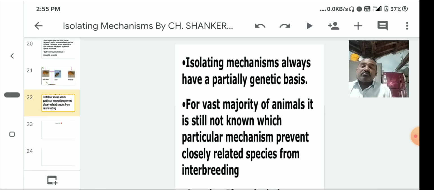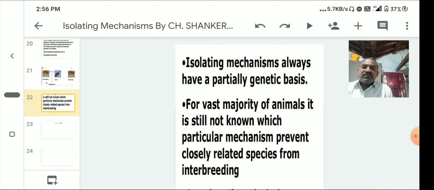And here we have to discuss one more topic, speciation. Speciation refers to the formation of new species. The study of speciation helps us understand the process of evolution. Speciation is divided into two types. The first is sympatric speciation, and the second is allopatric speciation.